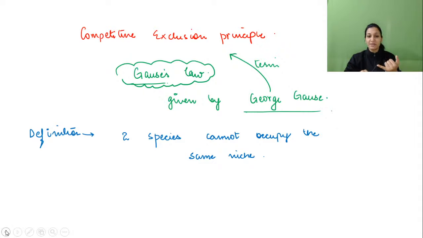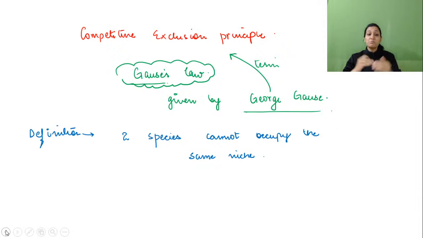So for example, there is a sparrow and there is a crow. They try to come for rest on a specific tree. So they cannot occupy the same branch. Either there will be a kind of cooperative behavior between crow and sparrow, that sparrow will be occupying the lower branches and crow will be occupying the upper branches.